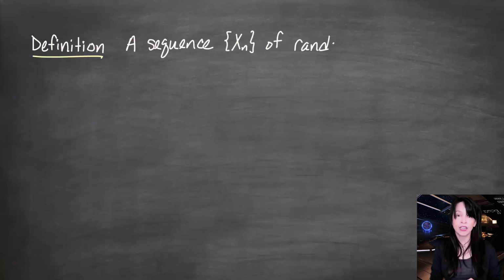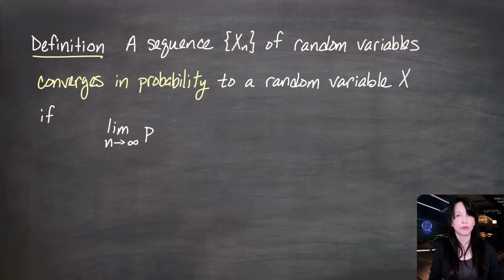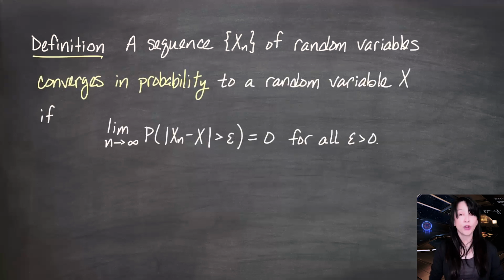So let's look at a new type of convergence. It's going to be called convergence in probability. A sequence of random variables xn converges in probability to a random variable x if, for any epsilon greater than 0, the limit as n goes to infinity of the probability that the distance between xn and x is greater than epsilon is equal to 0, again for every epsilon greater than 0. There's a big difference between this and almost sure convergence.